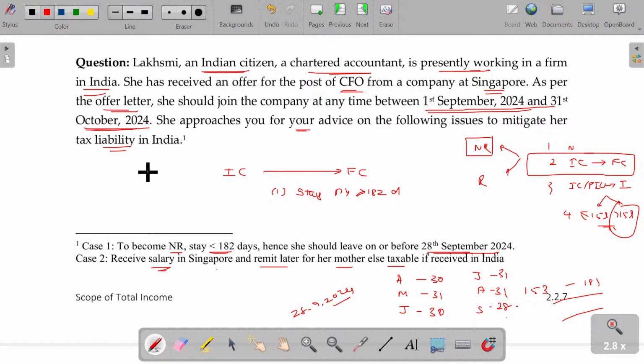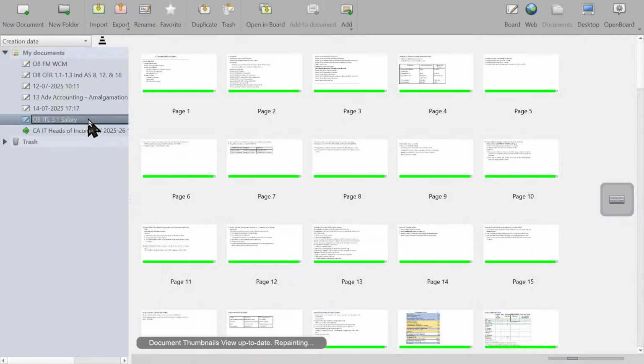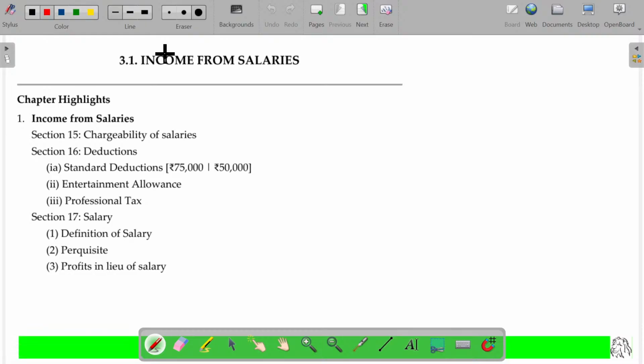Okay, we'll directly jump on to the salaries chapter. Now, income from salaries.